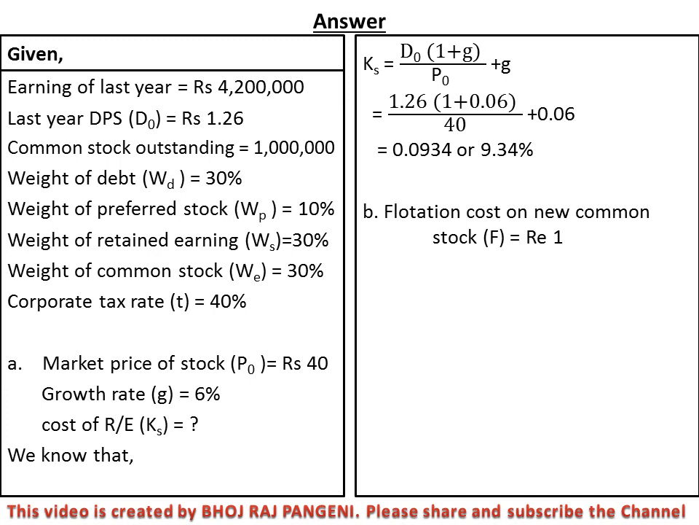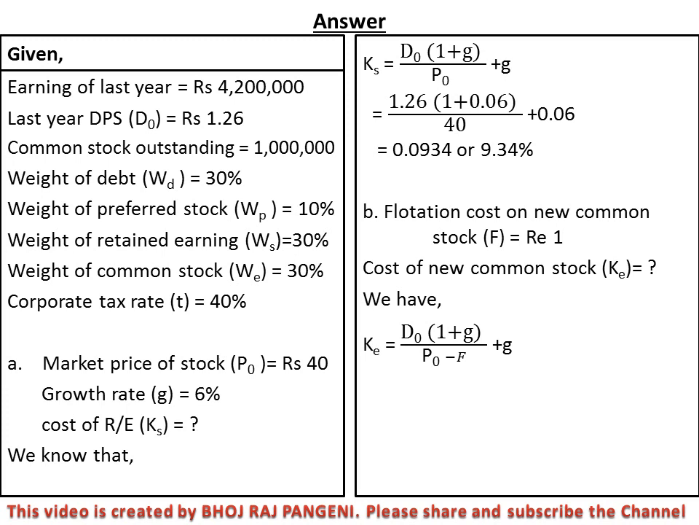Now it's time for number B, flotation cost on new common stock F equal to rupee 1. Then the cost of new common stock KE equal to what? We know that KE equal to D0 (1 plus G) upon P0 minus F. P0 minus F is NP. We can say NP equal to P0 minus F.